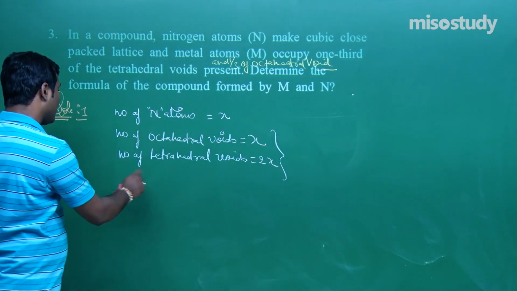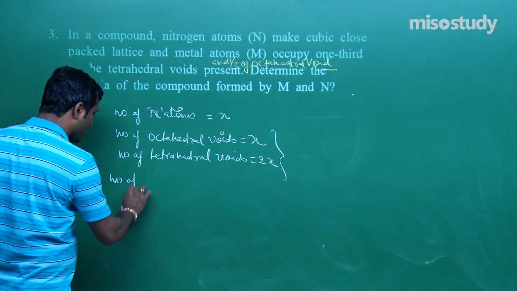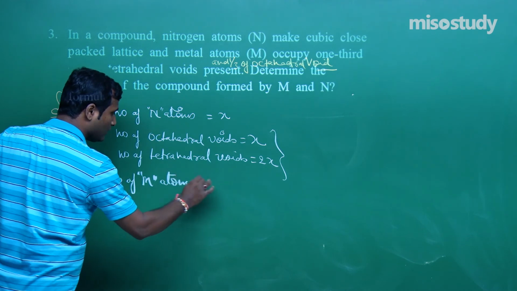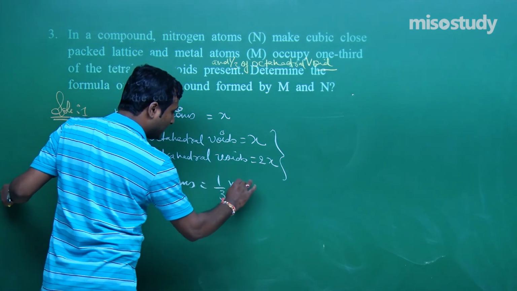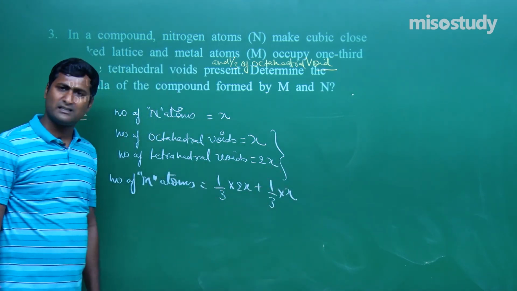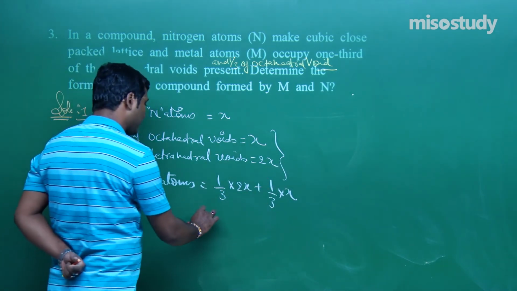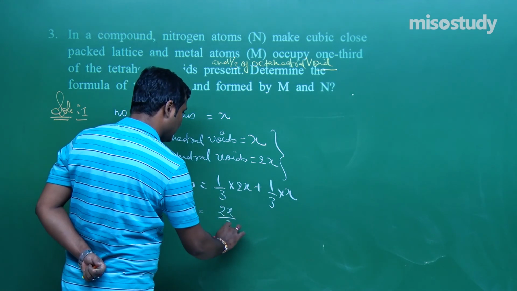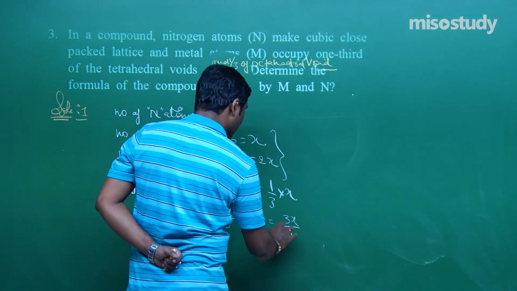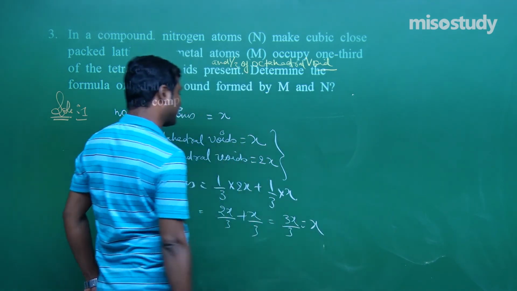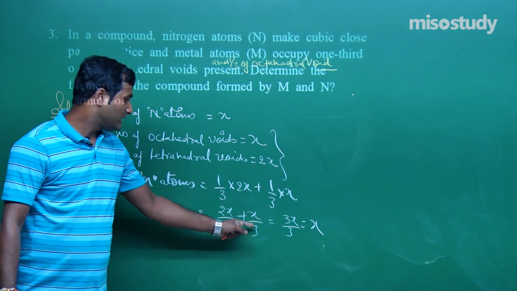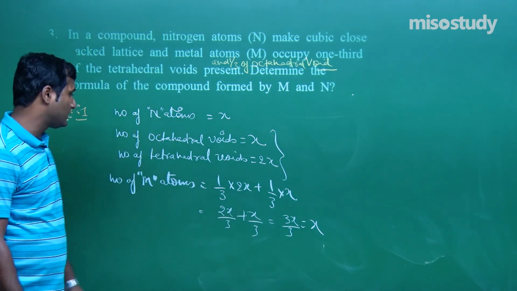Now, therefore, number of M atoms, what will happen in this case? Number of M atoms is 1/3 of the tetrahedral void and 1/3 of the octahedral void. That is the case here. Now, 2x by 3 plus x by 3. When we take 3 common, 2x plus x is 3x upon 3, that is we get x, my friend.